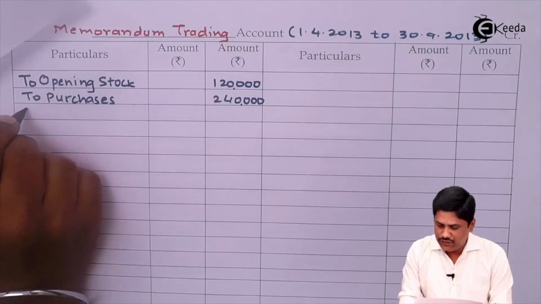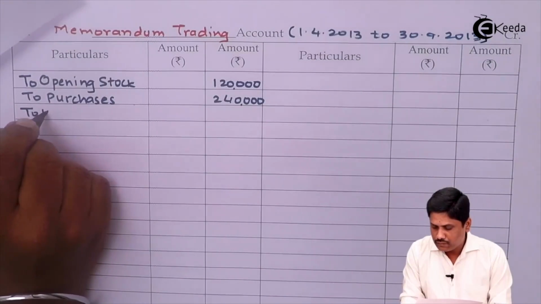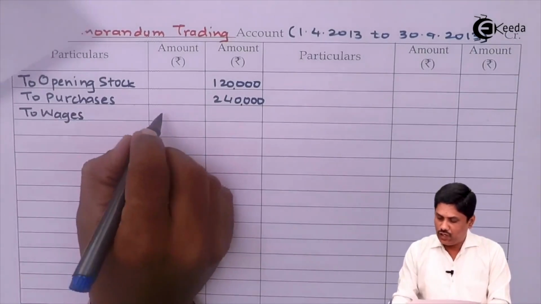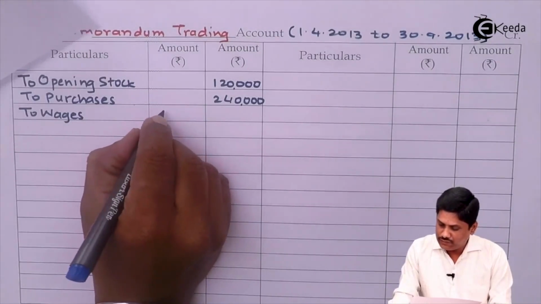So I will write here to wages. In inner column, I am writing 75,000.